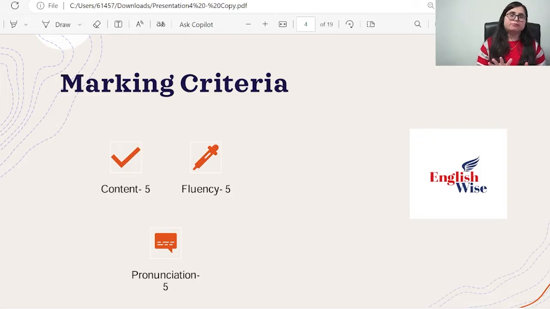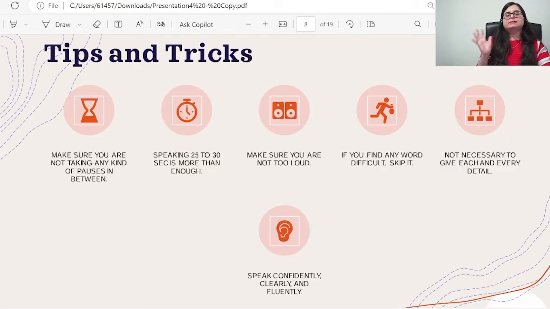For fluency, 5 points. You have to make sure you are speaking at a constant pace, no rushing at all. For pronunciation, 5 points, you have to make sure that you are speaking the words clearly. It's not necessary to speak for 40 seconds, you can speak for 25 to 30 seconds as well. Just make sure you are fluent and clear with your words, and you'll be getting a very good score in your describe image.